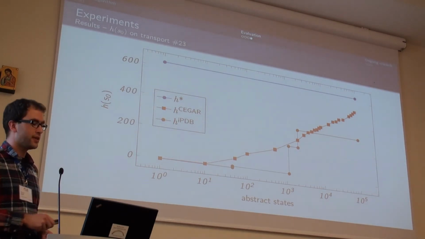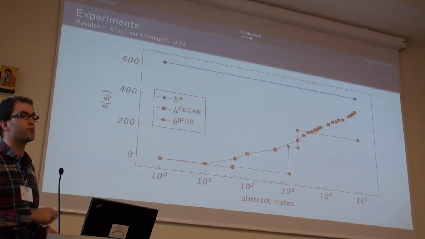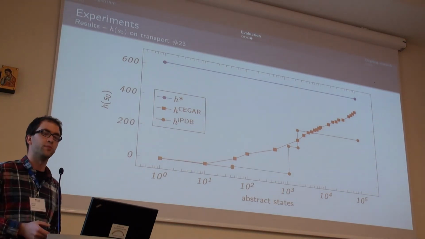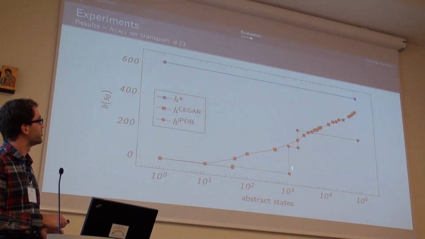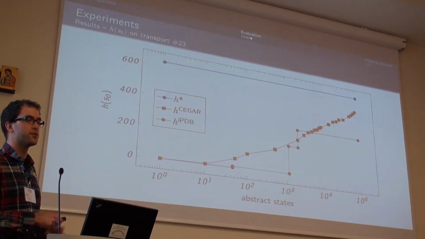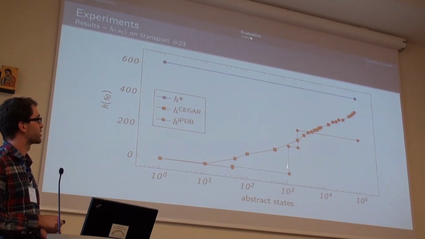And as you can see, the CEGAR heuristic grows towards the optimum estimate much more smoothly than the iPDB heuristic, because iPDB can only increase or take the next variable into its pattern database once it is allowed to use much more states.